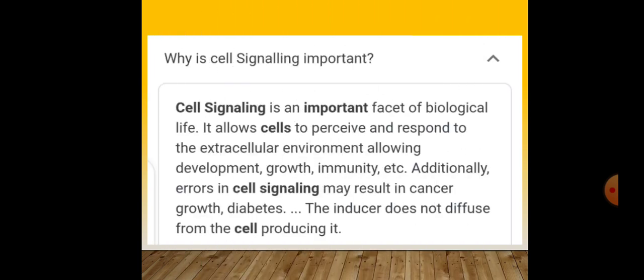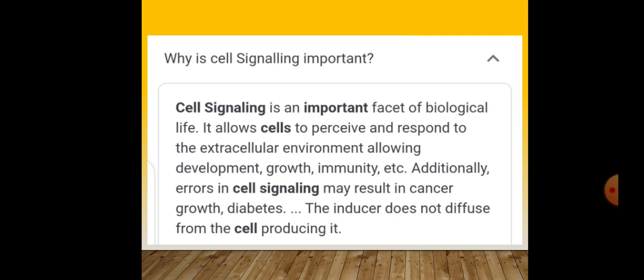Why is cell signaling important? Cell signaling is an important fact of biological life. It allows cells to perceive and respond to the extracellular environment, allowing development, growth, immunity, etc. Additionally, errors in cell signaling may result in cancer and diabetes.